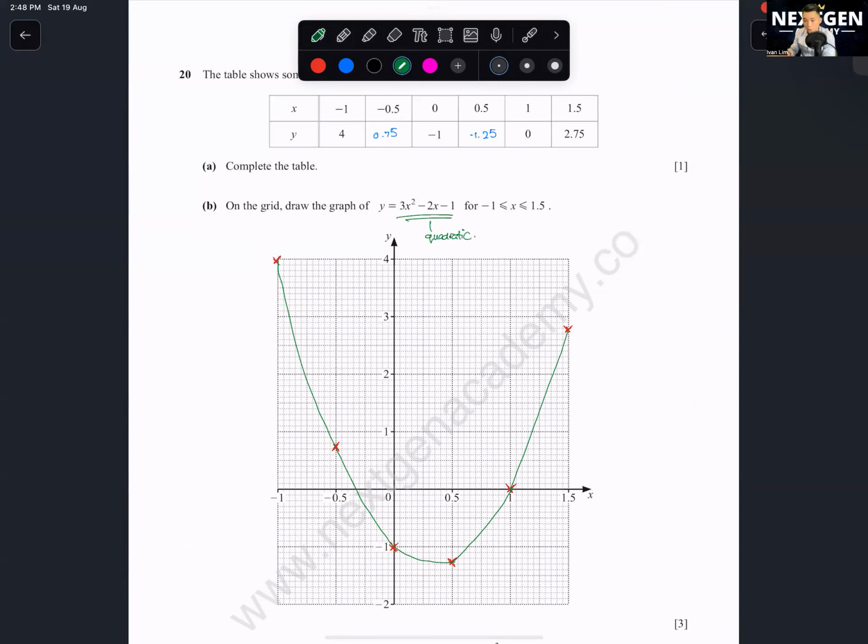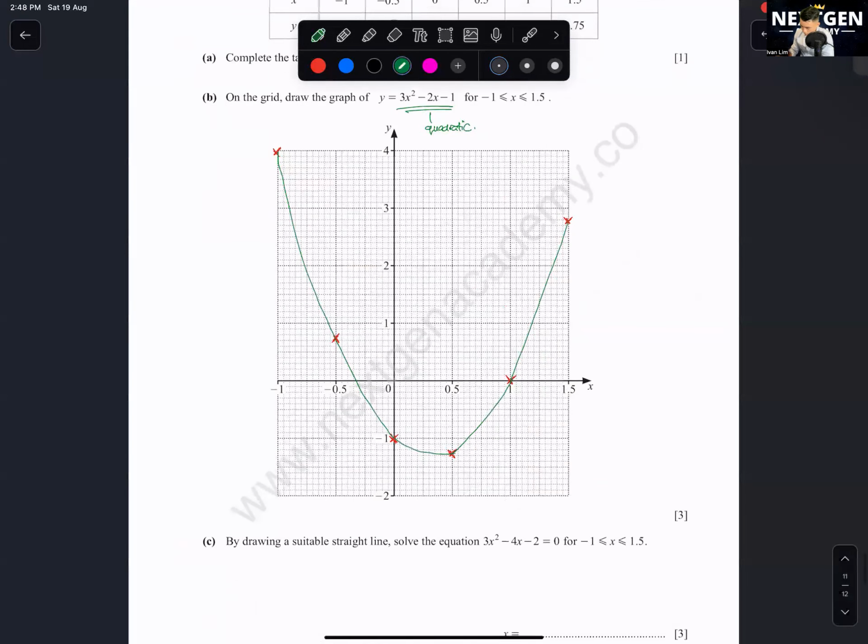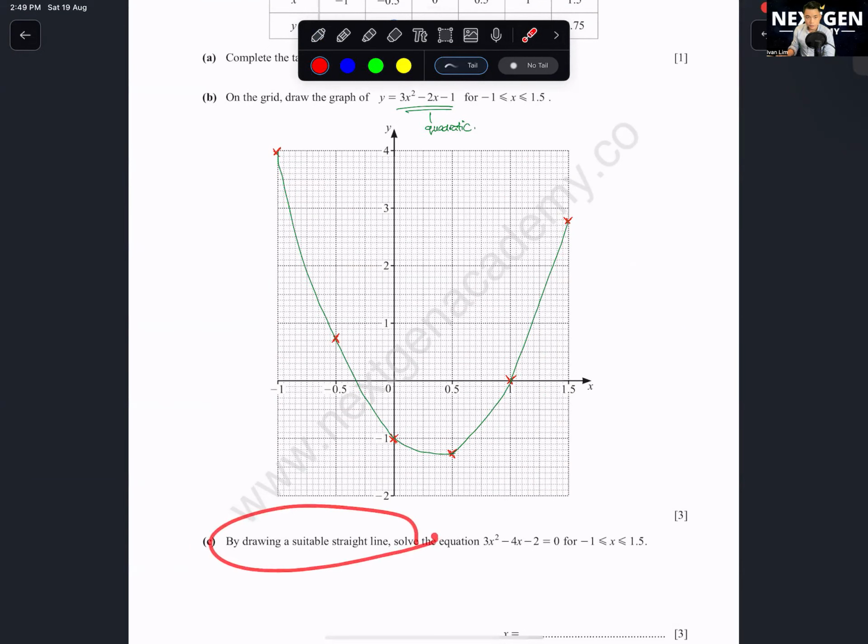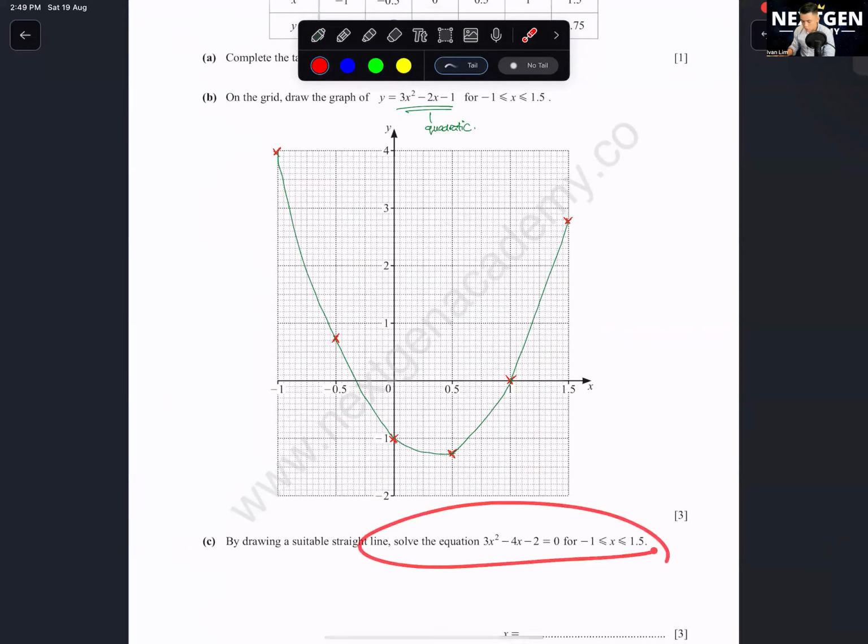Okay, this question here is very common either in paper 2 or paper 4. They will say, by drawing a suitable straight line, solve the equation 3x squared minus 4x minus 2 equals to 0. Whenever they ask you for graph type of question, they will always ask you to solve this one after you finish drawing the graph.